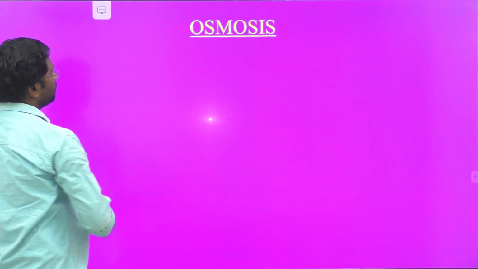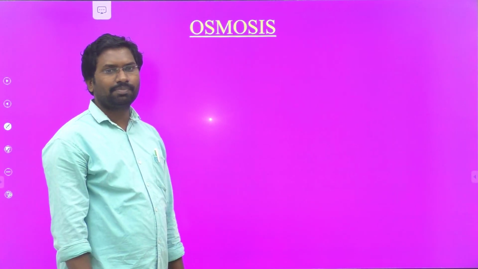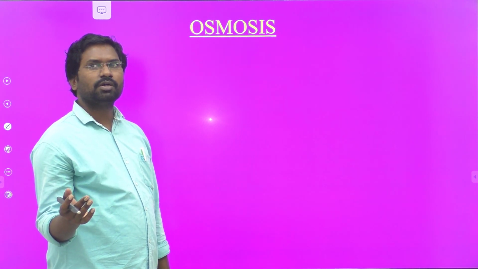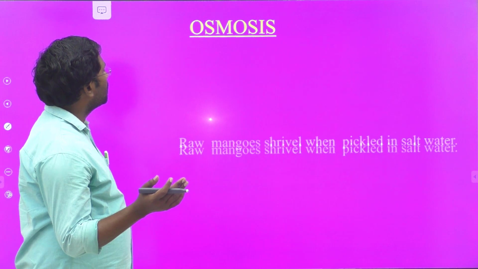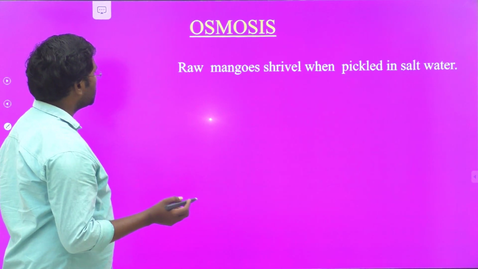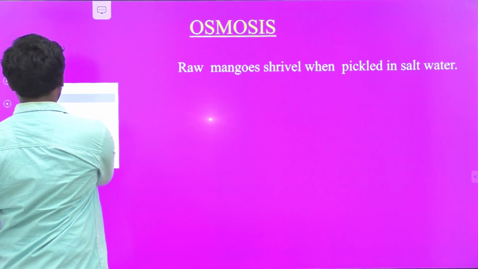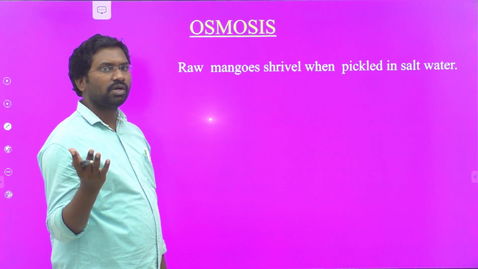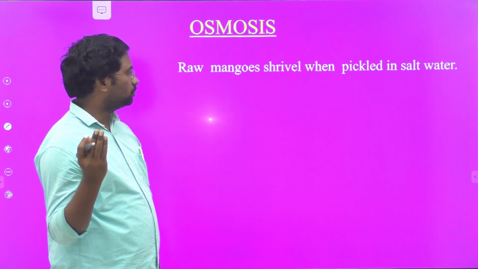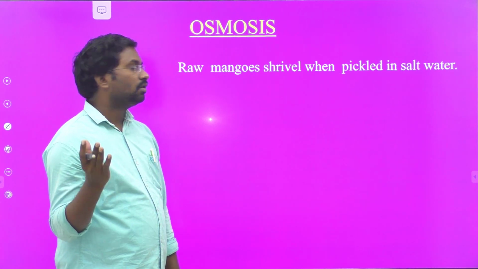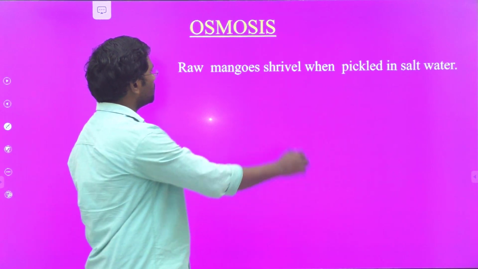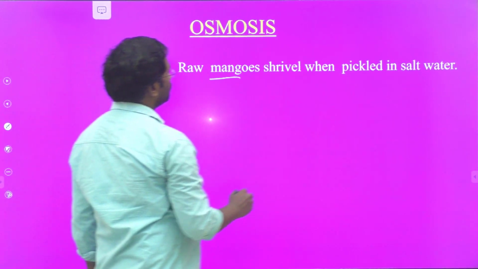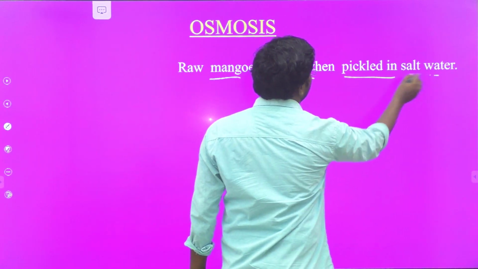And come to the next concept, osmosis. Osmotic pressure is a colligative property. Before knowing the definition of osmotic pressure, first we have to see what is meant by osmosis. Before going to the definition, we have to see some live examples. Through those examples we will define what is meant by osmosis. And the first one is raw mangoes. Raw mango shrivels when pickled in salt water.